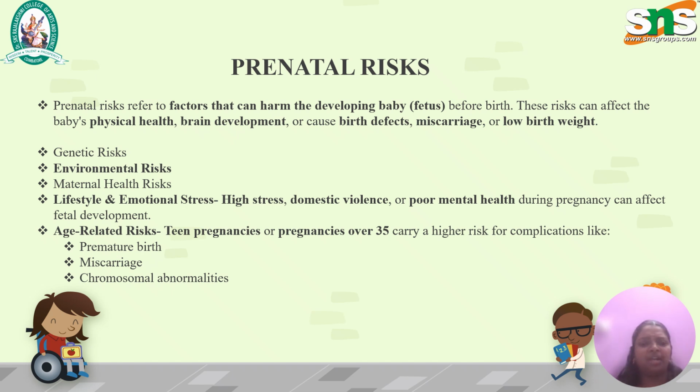Next, age related risks like teen pregnancies, like 18, 19. If a woman gets pregnant at 18, it will affect the baby in some ways. Or late pregnancy after 35. It will lead to some miscarriage or other issues, like premature birth, miscarriage, and chromosomal abnormalities.